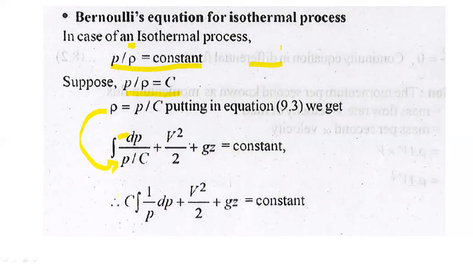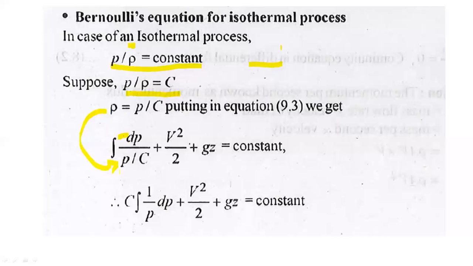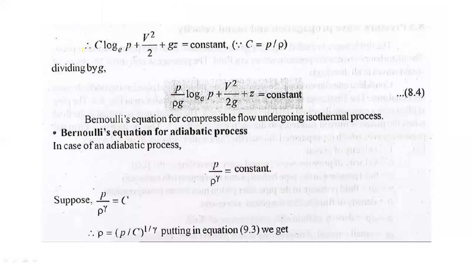C is a constant term, so we remove it from the integration. We get C times the integration of 1 upon P into dP plus V square upon 2 plus GZ is equal to constant. The integral of dP upon P gives log P. Therefore, C into log P plus V square upon 2 plus GZ is equal to constant.